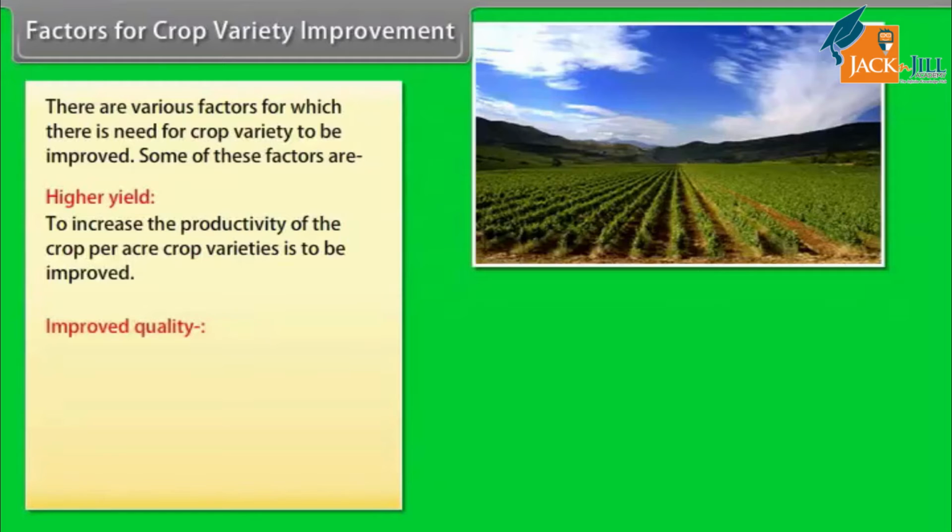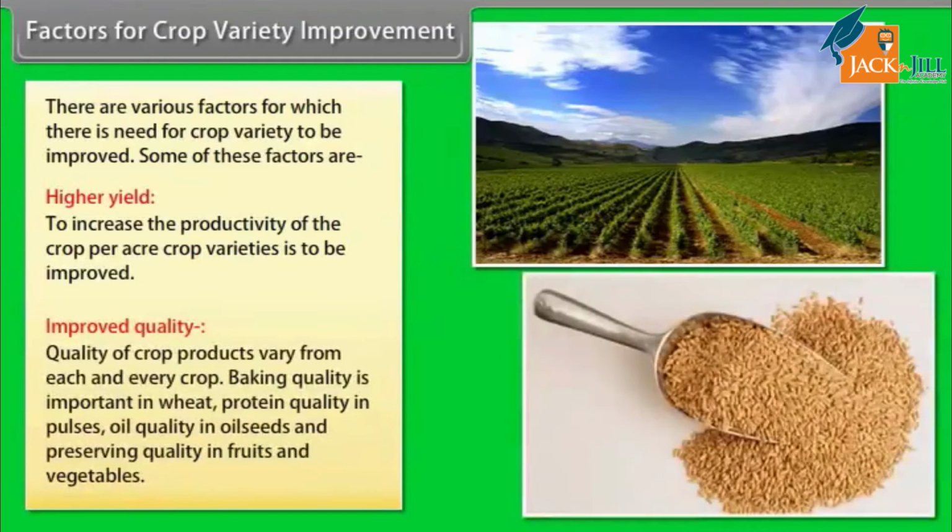Improved quality. Quality of crop products varies from crop to crop. Baking quality is important in wheat, protein quality in pulses, oil quality in oilseeds, and preserving quality in fruits and vegetables.